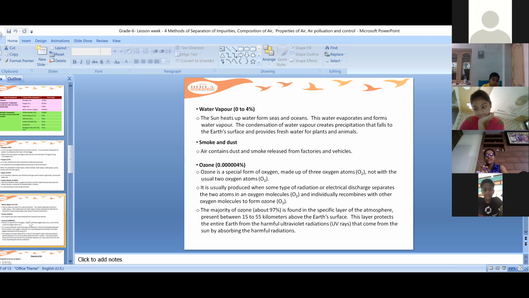Now coming to smoke and dust. The smoke and dust which is released from the factories and the vehicles goes up in the air and it disturbs the ozone layer. It depletes the ozone layer. It spoils the ozone layer. So what this ozone layer is doing, this ozone layer is covering our earth.